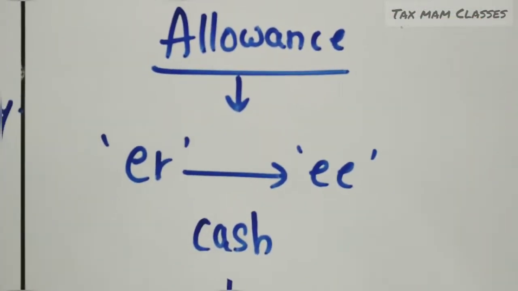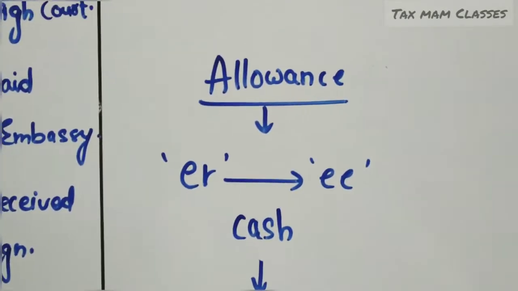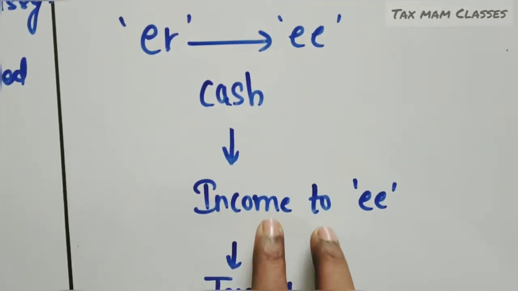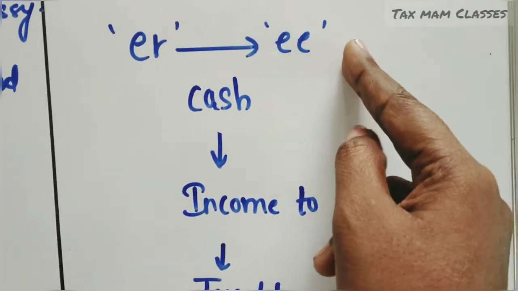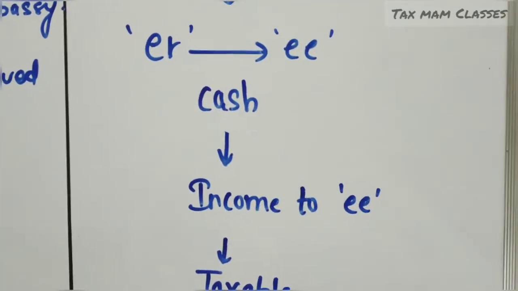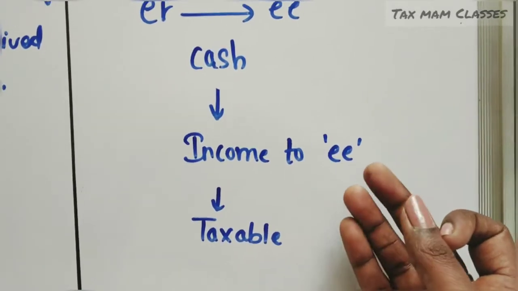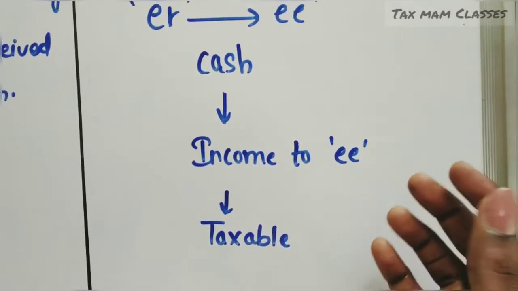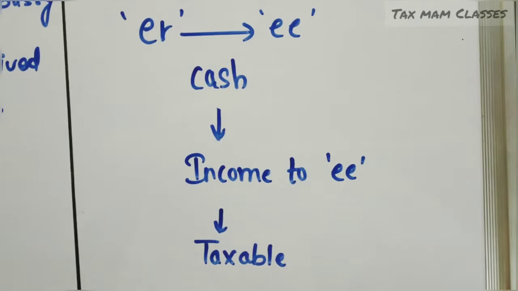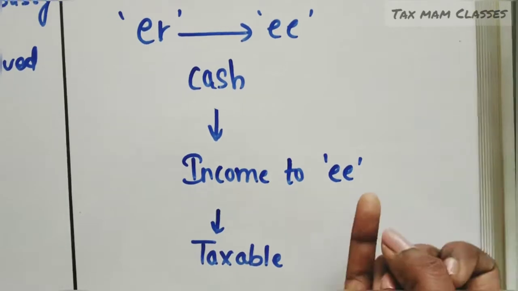The benefit given by the employer to the employee in the form of cash is called an allowance. Whatever an employee receives is a benefit to the employee, and it is taxable in the hands of the employee only. It is taxable under the head income from salary. Income from salary includes wages, earner's allowance, basic pay, commission, bonus, gratuity, pension, leave encashment. Everything is included under the head salary only. So allowance is also included under this head.